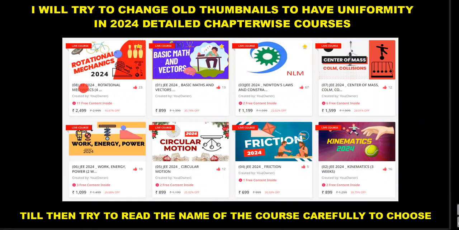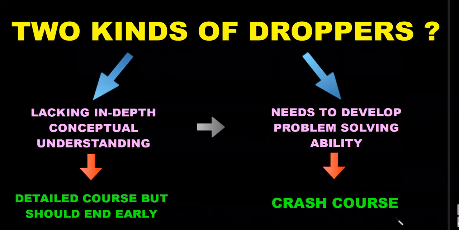Till then, read the name of the course. Okay, so 08 JEE 2024. If you click on this, you'll get the full name, 4 weeks detailed course. Like that, you keep purchasing, and whenever you like, you can join the full batch. So try to read the name of the course carefully to choose.